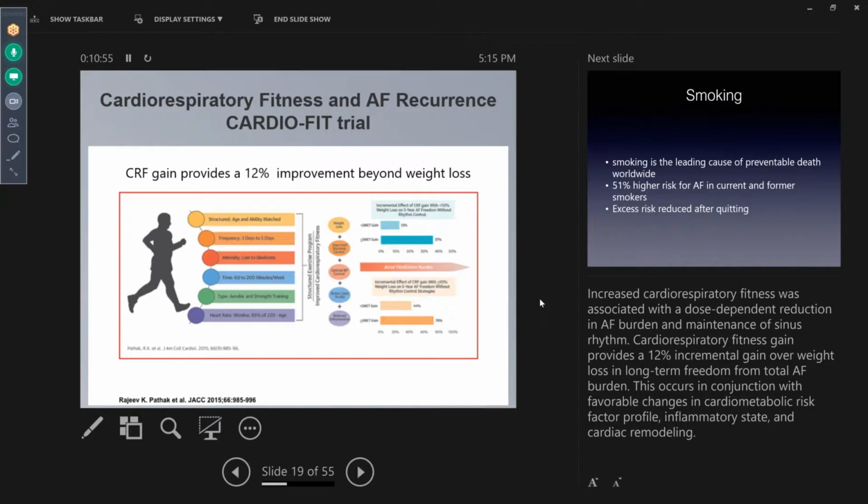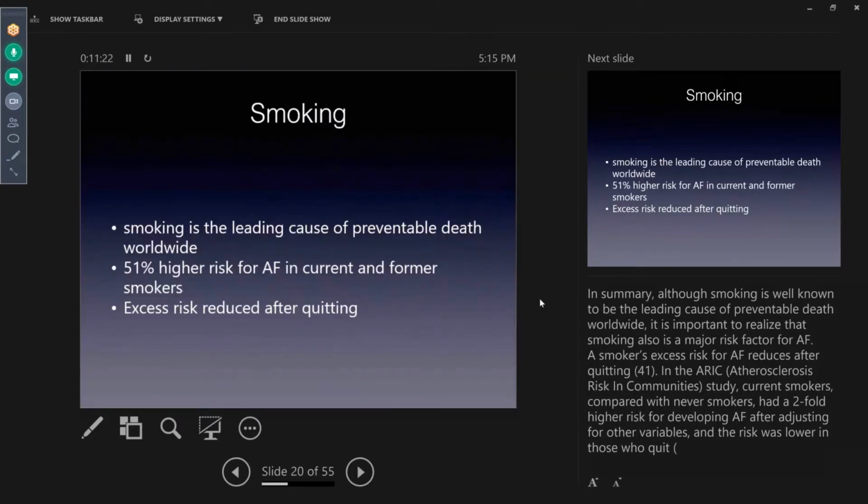In the CARDIO-FIT trial, this is a supervised prescribed exercise program with adjustments for patients' age. The exercise is tailored to the age and physical status. Other risk factors were addressed, including body weight, glucose control, and diet control. For each greater than 2 MET increase in cardiorespiratory fitness, you reduce atrial fibrillation burden.